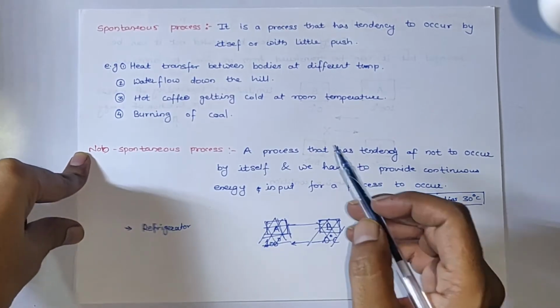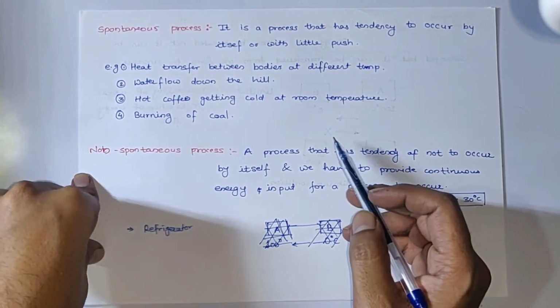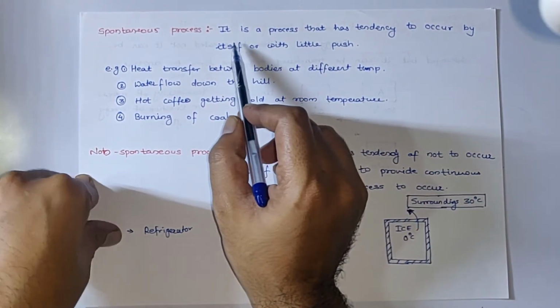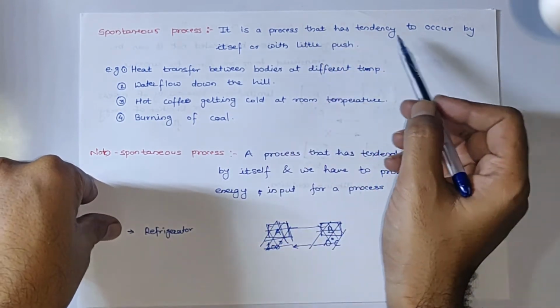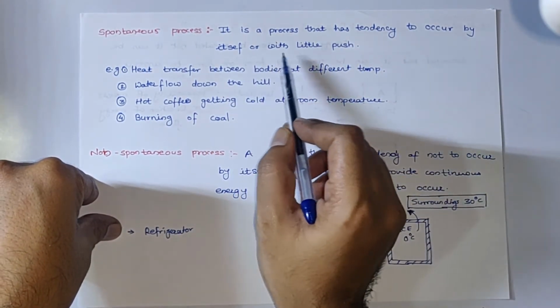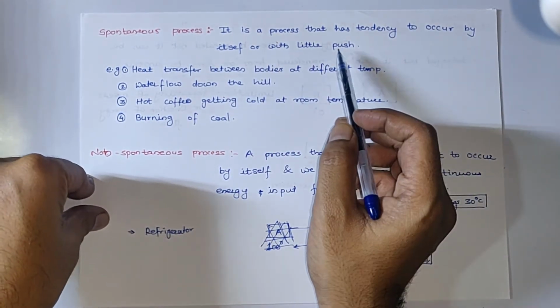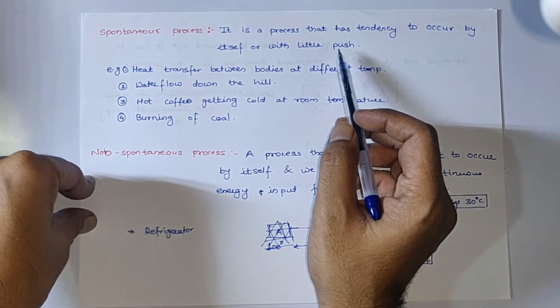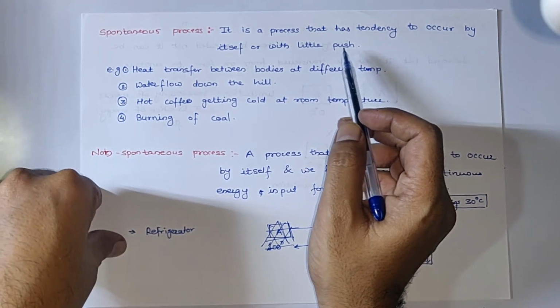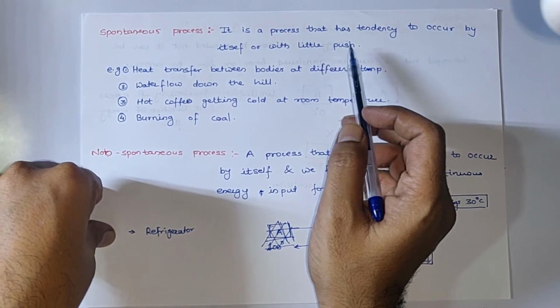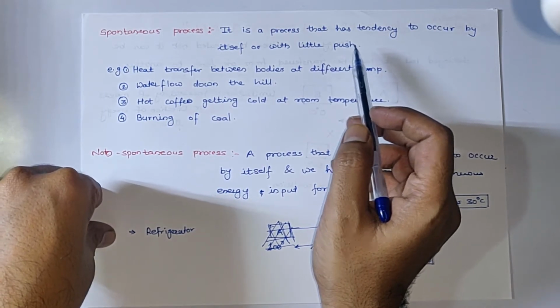Now let us understand what are spontaneous and non-spontaneous processes. The definition of a spontaneous process: it is a process that has a tendency to occur by itself or with a little push. We can observe many processes happening around us, and most of them are examples of spontaneous processes.